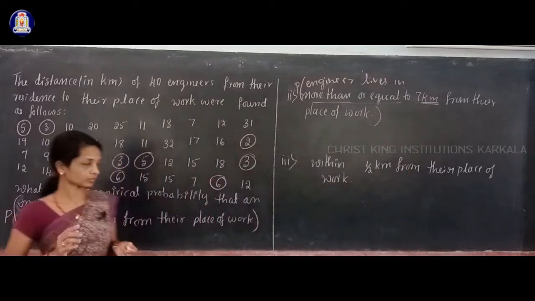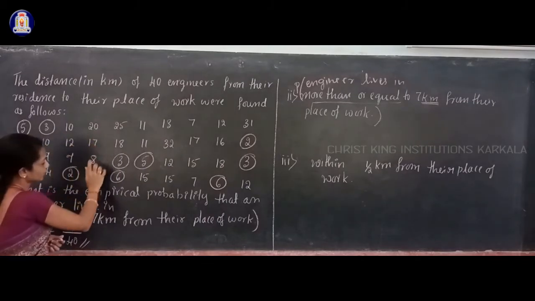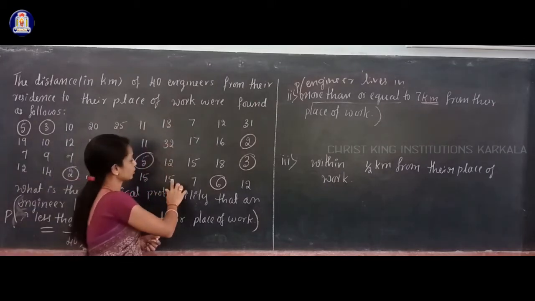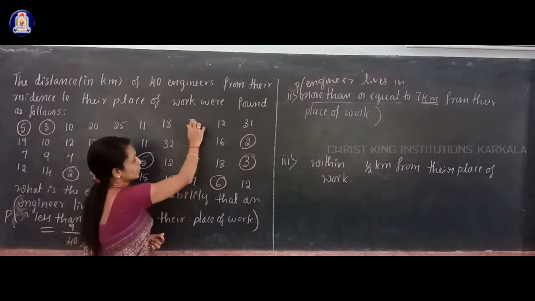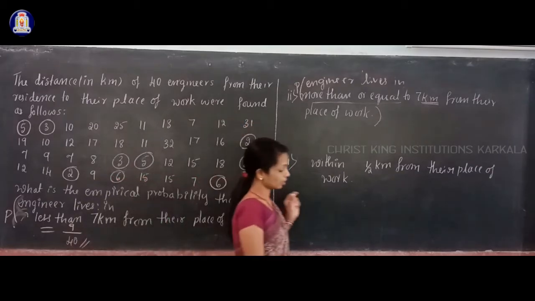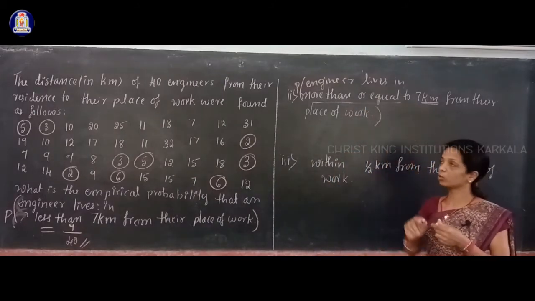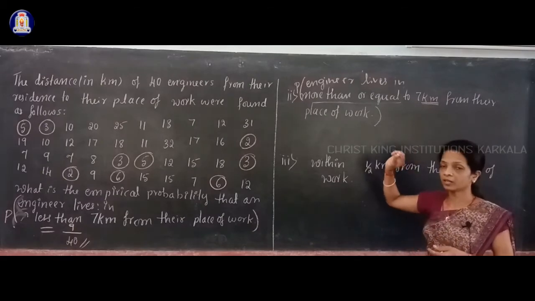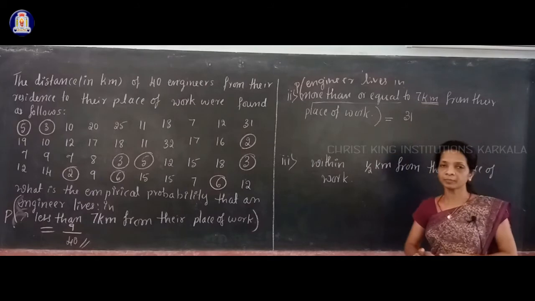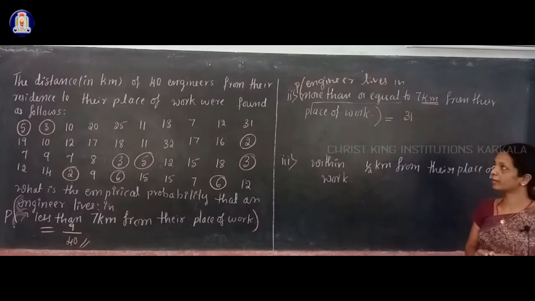I'll count 1, 2, 3, up to 31. So there are 31 distances which are more than or equal to 7 kilometers. That implies there are 31 engineers who come from a place which is more than or equal to 7 kilometers from their place of work.